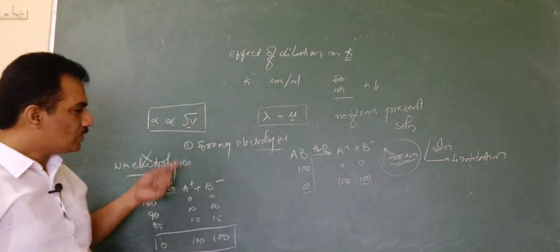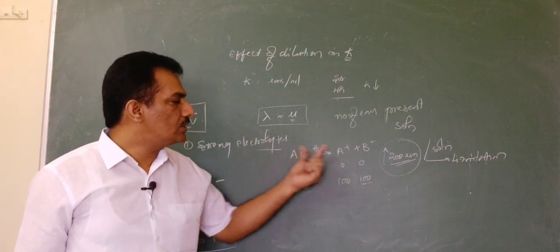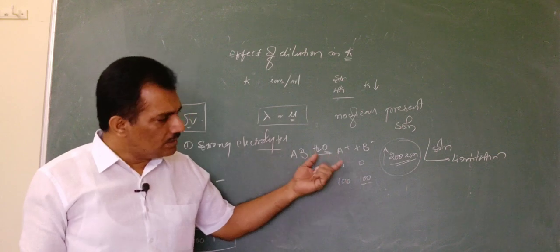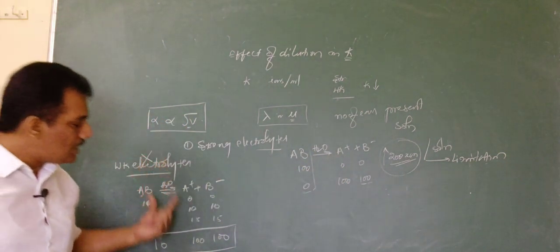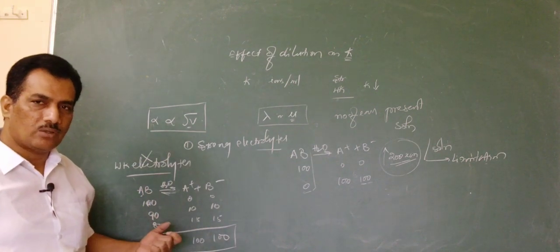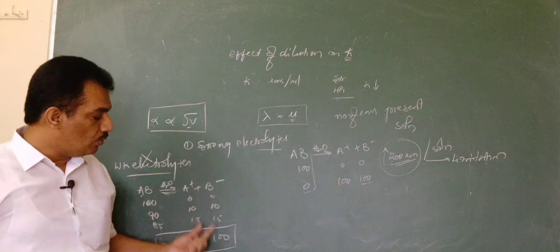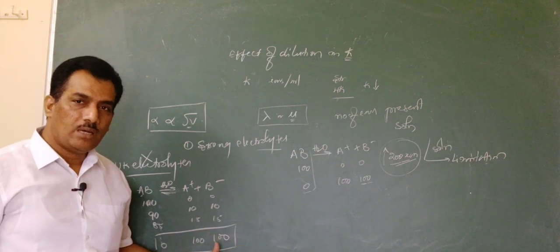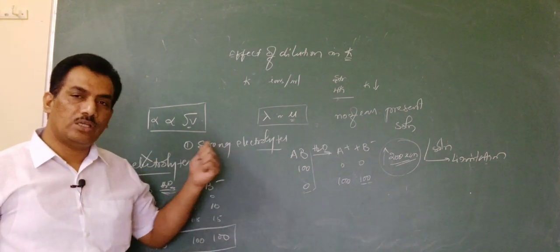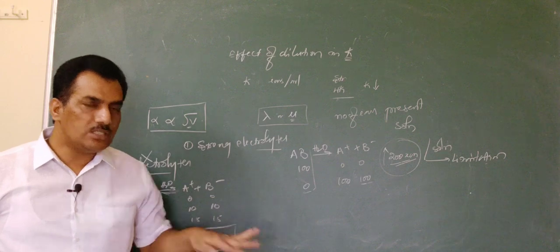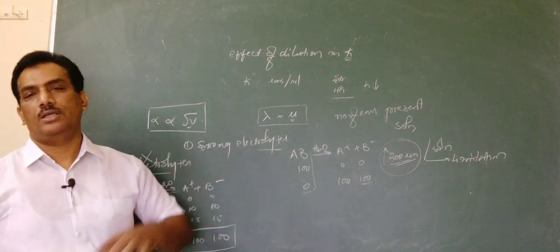So in the case of a strong electrolyte, there is scope for measuring the conductance at infinite dilution, because at any dilution it will undergo 100% ionization. But in the case of weak electrolytes, it is not at all possible to make them go for 100% ionization, and thereby the conductance continuously increases on dilution. That increase will go on, because on dilution the number of ions will increase.